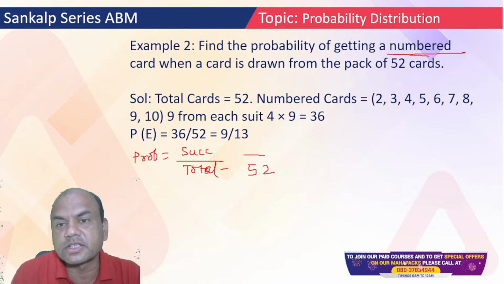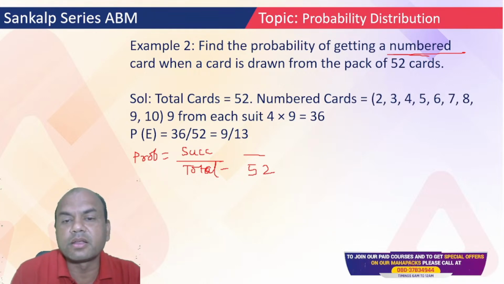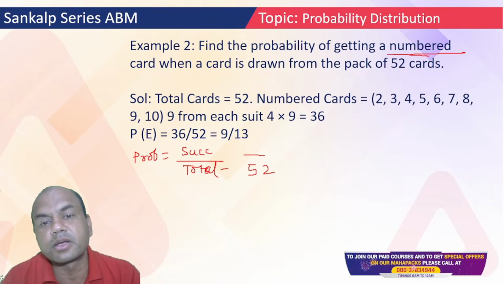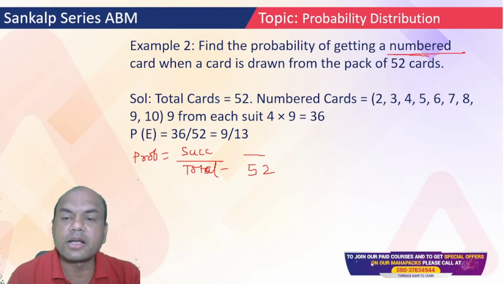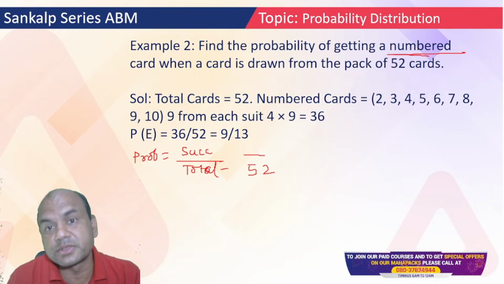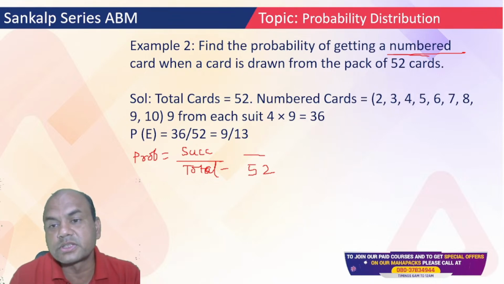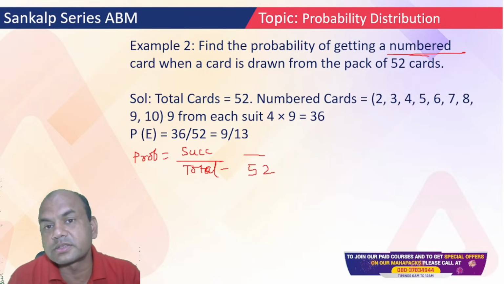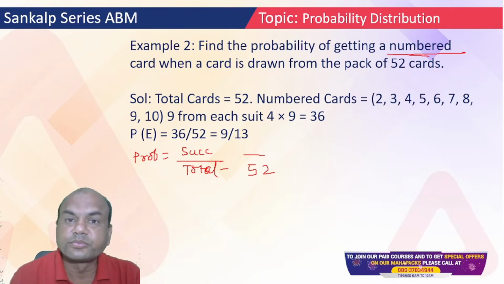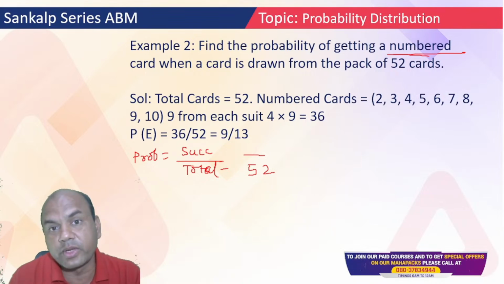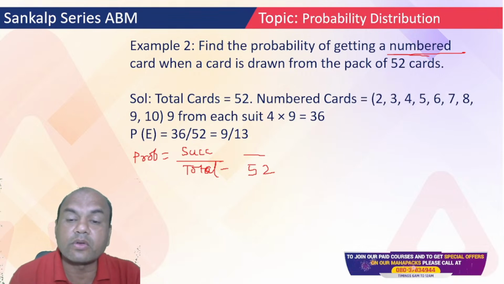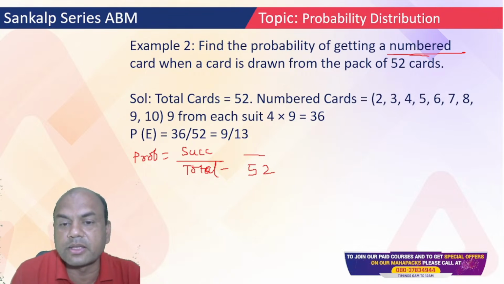What about the success? Success is what? Numbered card. Now, in a pack of 52 cards, how many numbered cards? What are numbered cards? Which are having numbers. So 2, 3, 4, 6, 7, 8, 9, 10. Up to 10, you are having all the numbered cards. After 10, what do you have? You have the jack, the queen, the king, and the ace. Remember, there are 3 types of cards. One is numbered.